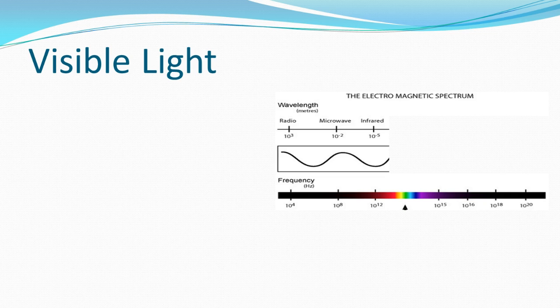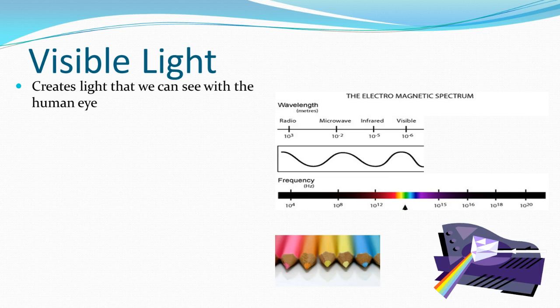Visible light is the range that we know. Visible light is what sunlight is. It's why we can see things. So this is the range that creates light that we can see with the human eye. In fact, the only reason we see color at all is because certain materials can reflect certain colors. All of that light is existing in this same wavelength, this white light wavelength.